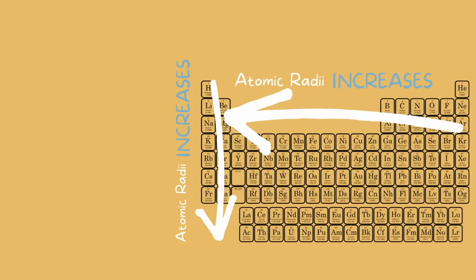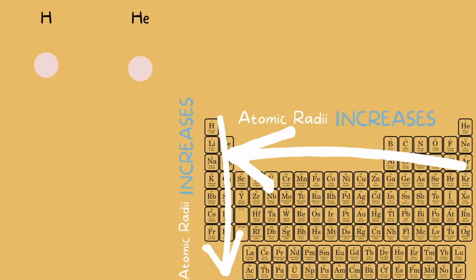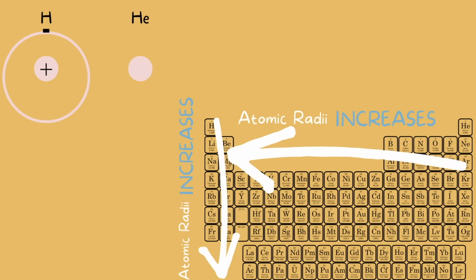Now let's compare the atoms right to left and see why they get bigger towards the left side. Take hydrogen and helium, for example. Hydrogen has one proton in the center, in the nucleus, and one electron around it. Helium has two protons in the center and two electrons around it.